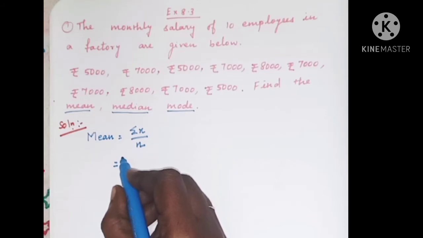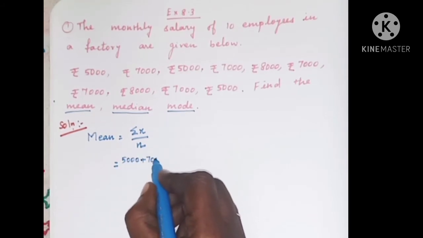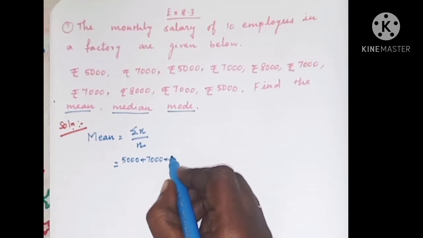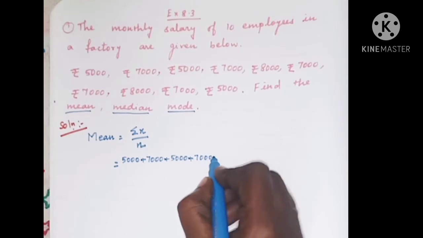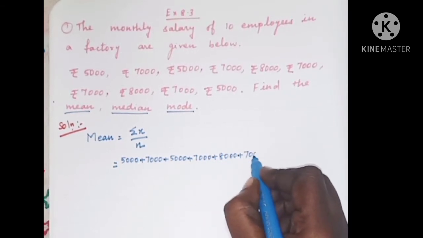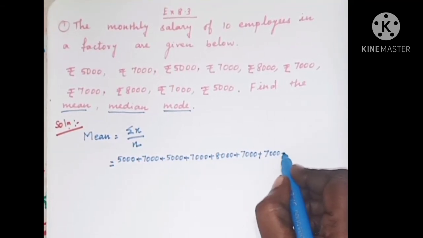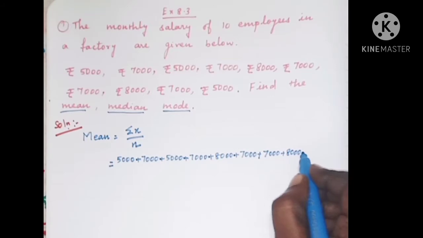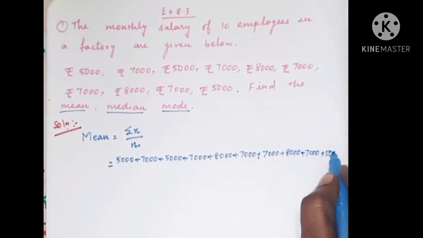So what are the data given in the problem? 5,000 plus 7,000 plus 5,000 plus 7,000 plus 8,000 plus 7,000 plus again 7,000 plus 8,000 plus 7,000 plus 5,000.